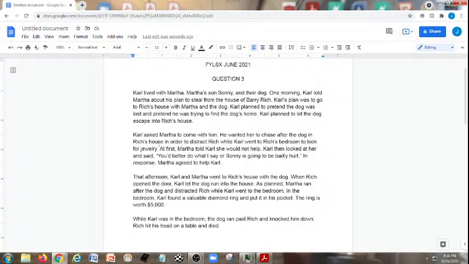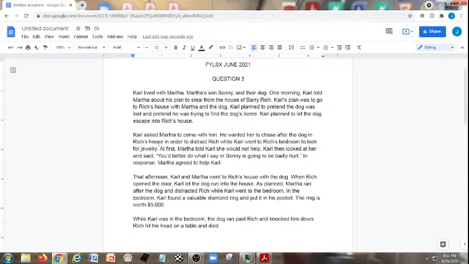Carl lived with Martha, Martha's son Sonny, and their dog. One morning, Carl told Martha about his plan to steal from the house of Barry Rich. Carl's plan was to go to Rich's house with Martha and the dog. Carl planned to pretend the dog was lost and pretended he was trying to find the dog's home. Carl planned to let the dog escape into Rich's house. Carl asked Martha to come with him. He wanted her to chase after the dog in Rich's house in order to distract Rich while Carl went to Rich's bedroom to look for jewelry.